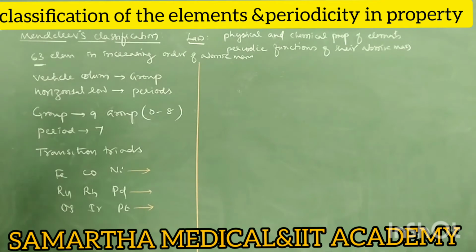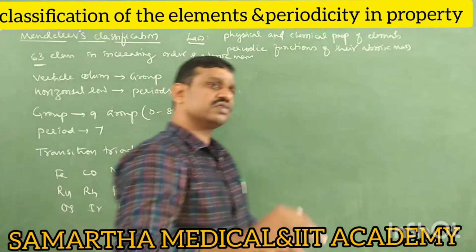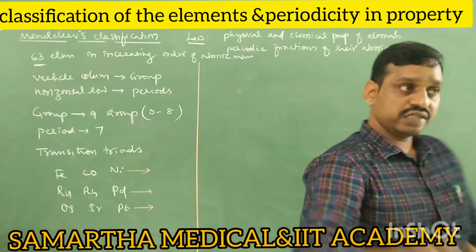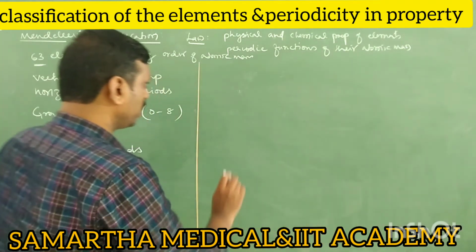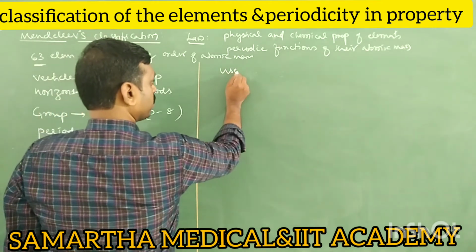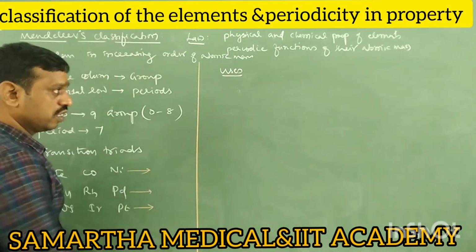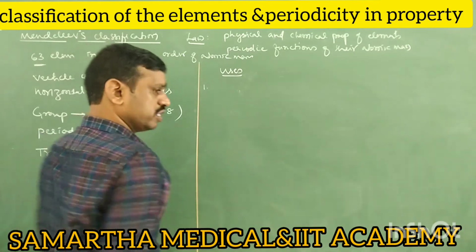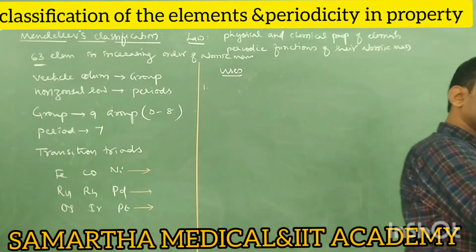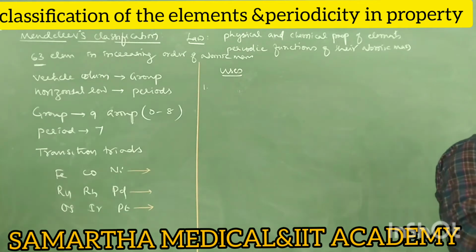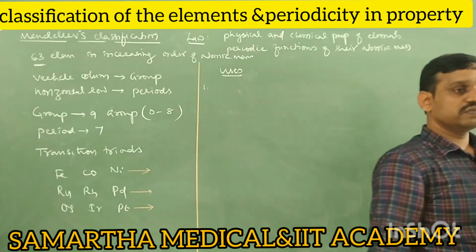Okay. Next. So this is about Mendeleev classification. Next important are some uses, in the sense advantages, and there are some drawbacks also. Let's see the important uses of Mendeleev classification. The first important use is that Mendeleev had the foresight to leave some gaps in the periodic table for elements which were not known.